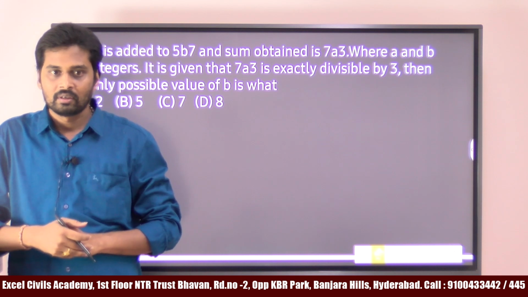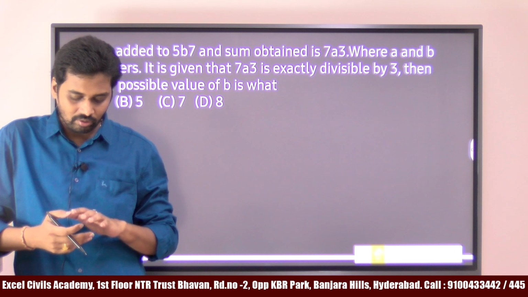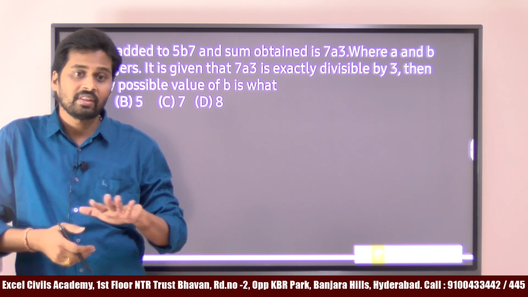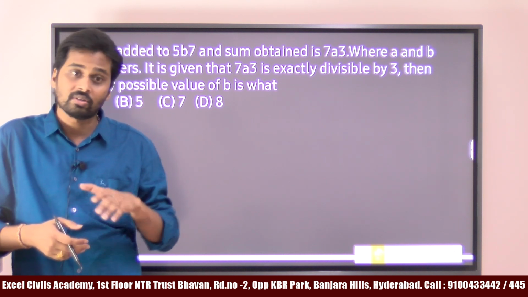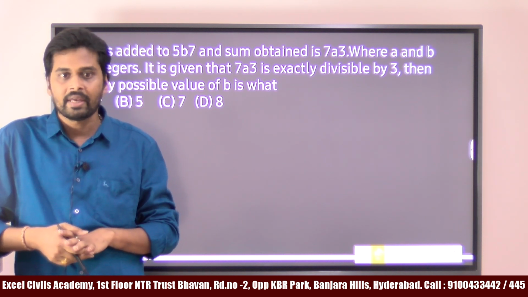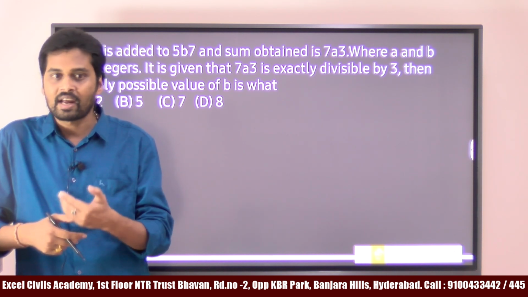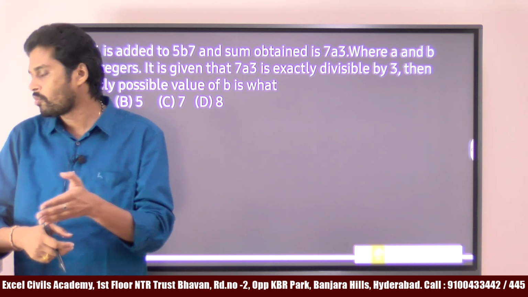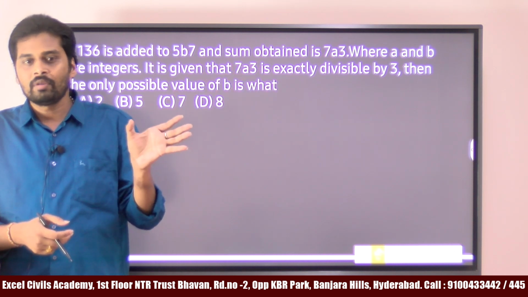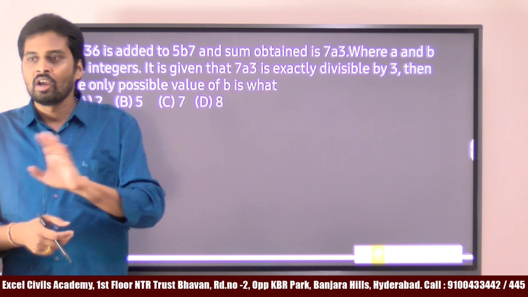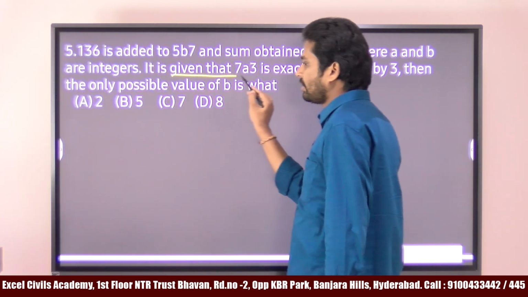What is meant by integers? In the number systems, that's why I told you we'll start from the basics. Everything is important and all this comes under the number system. We'll discuss a lot about this topic because we have so many concepts in the number system. Integers means the numbers which do not have any fractions or decimal points. Like 0, 1, 2, 3, 4 up to infinity, minus 1, minus 2, minus 3 up to minus infinity. Only pure numbers. There are no decimal values, no fraction values. Okay, integer means that.